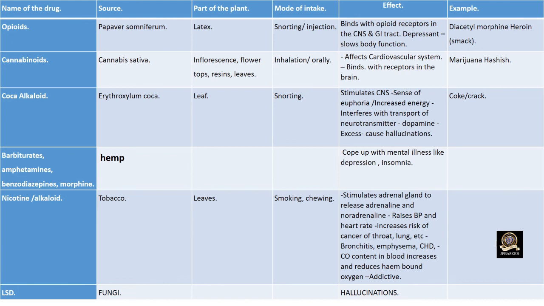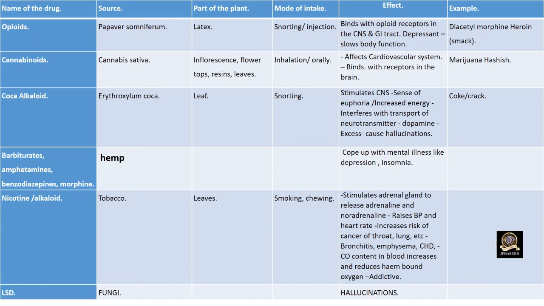Then barbiturates, amphetamines, benzodiazepine and morphine. Effect: they help cope with mental illness like depression and insomnia.